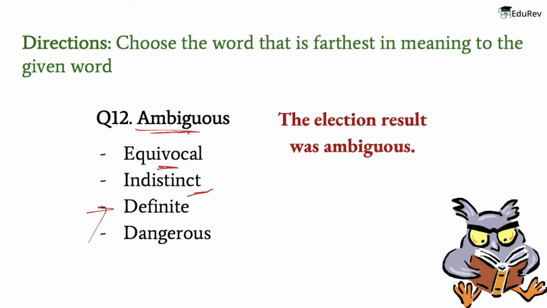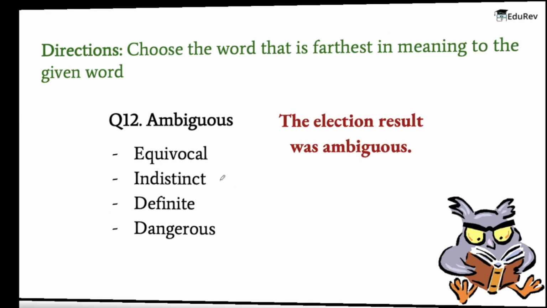Now the meaning of definitive is free of all ambiguity and uncertainty. And lastly, the meaning of dangerous is able or likely to cause harm or injury. So the word that is farthest from it has to be definitive, because the meaning of ambiguous is open to more than one interpretation, whereas the meaning of this word is free of all ambiguity and uncertainty. Let's move on to the next question.